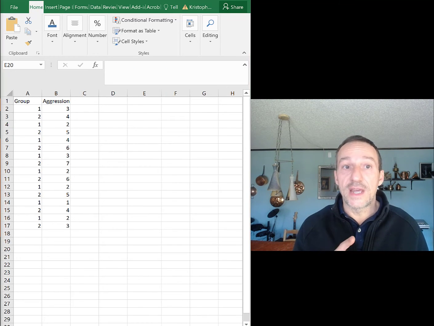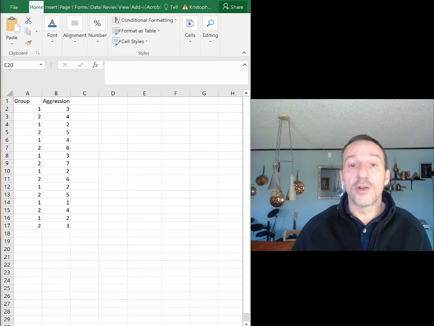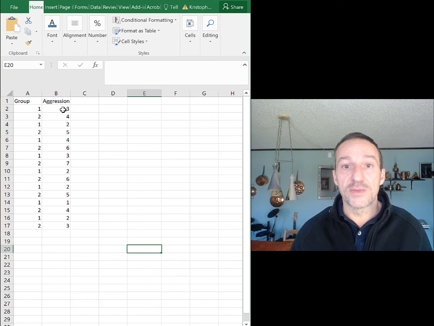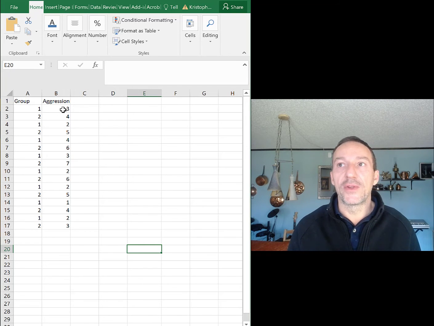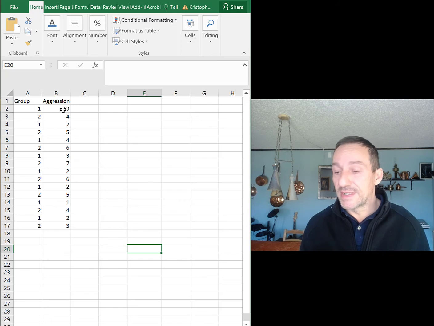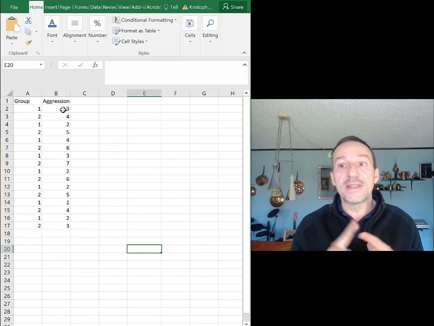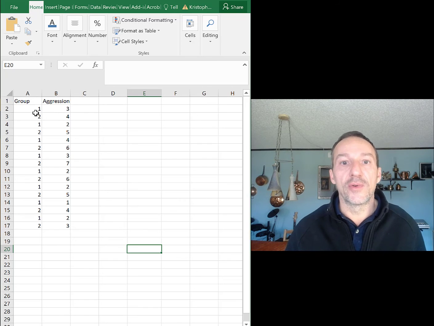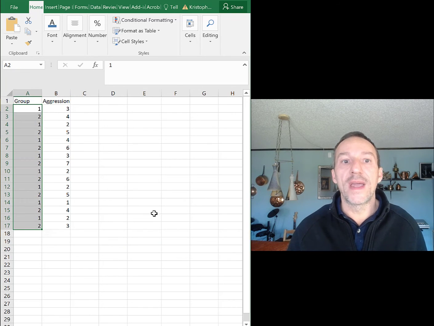On the causation statement, though, the experimental data, the aggression is on a scale like the happiness was, strongly disagree to strongly agree, or in this case, you would probably measure it in some other way. But let's say it's on a scale from 1 to 7. The other variable, though, is dichotomous. There are only two groups in this example, the people that viewed weapons and the people that did not. So in this example, it is dichotomous. There are only two groups. You are only a 1 or a 2.